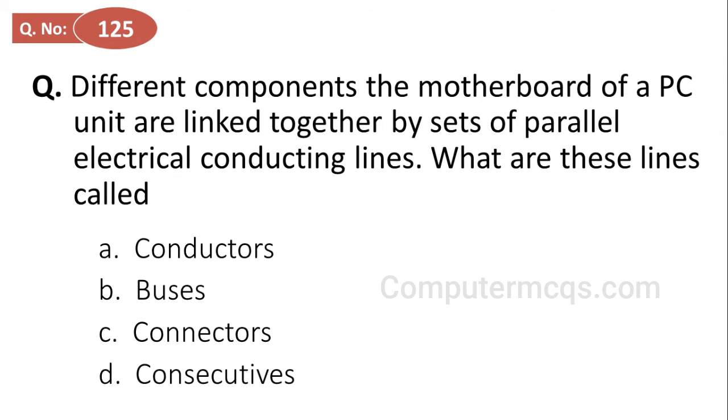Different components of the motherboard of a PC unit are linked together by a set of parallel electrical conducting lines. What are these lines called? Options are conductors, buses, connectors, and conjugatives, and the correct answer is option B, buses.